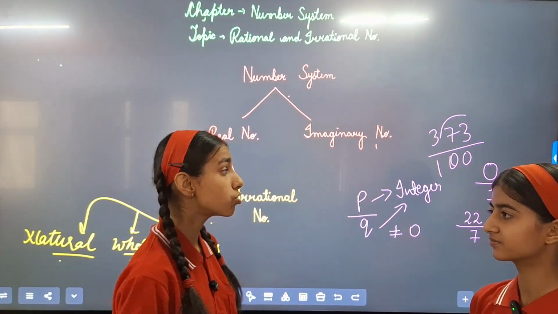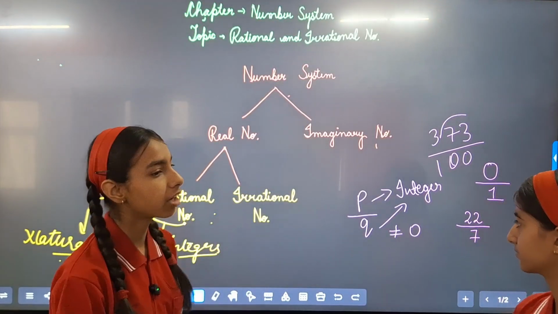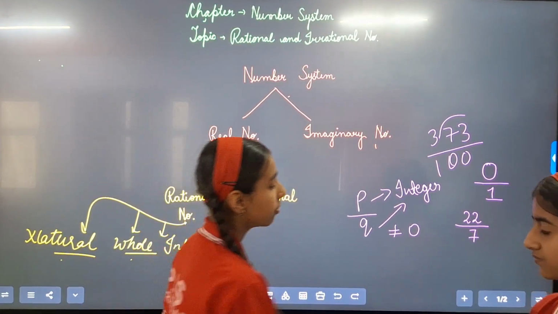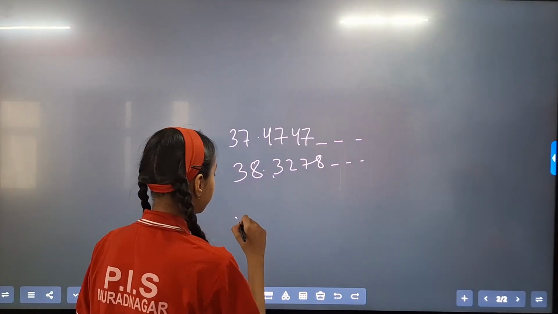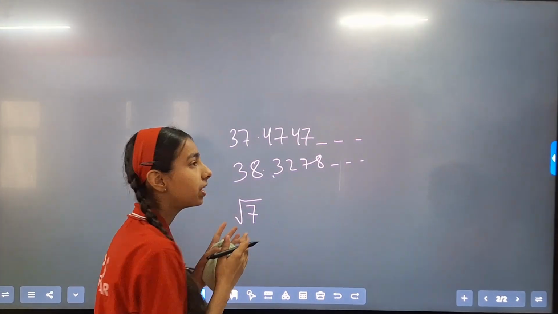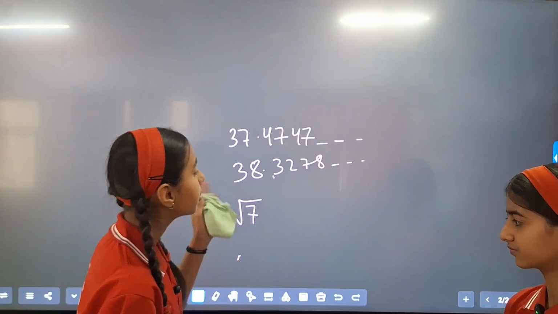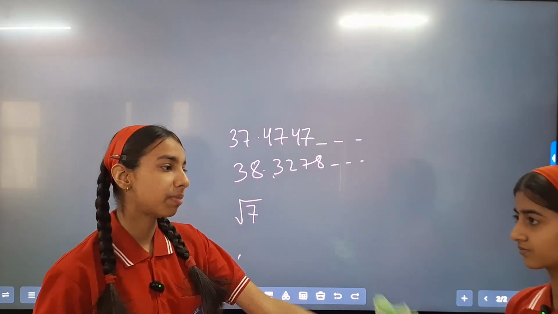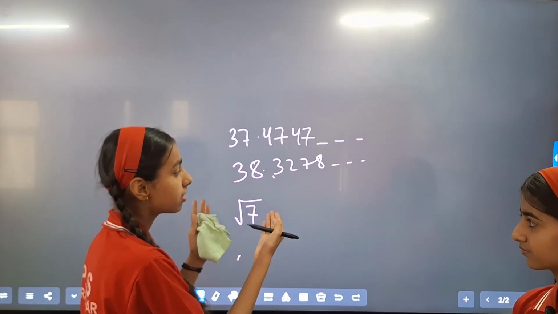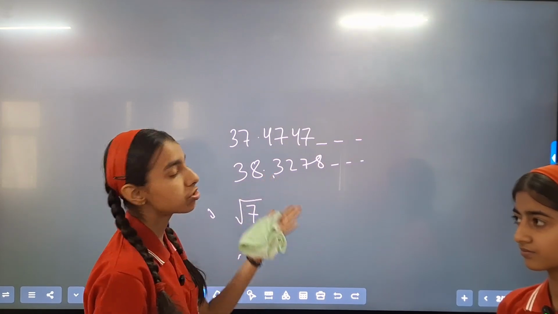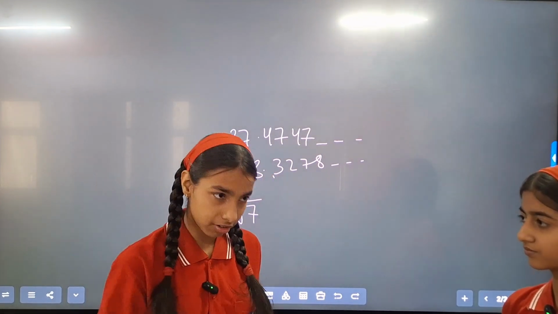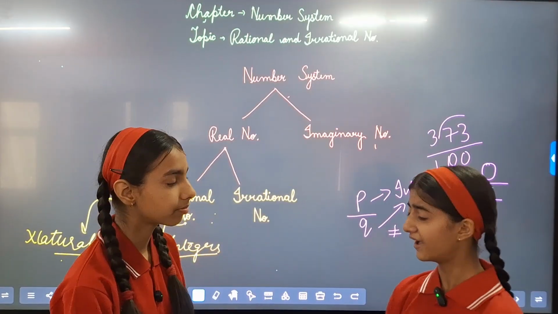And the numbers which don't follow the properties of rational numbers are known as irrational numbers. For example, under root 7. This cannot be written in the form of p upon q, so this is an irrational number. And the numbers explained earlier, non-terminating numbers which are non-repeating, are also included in irrational numbers.